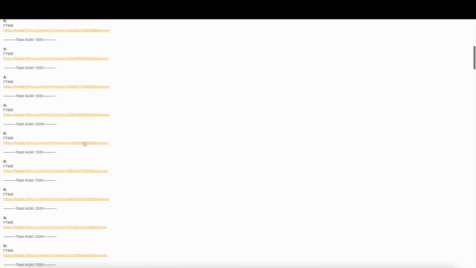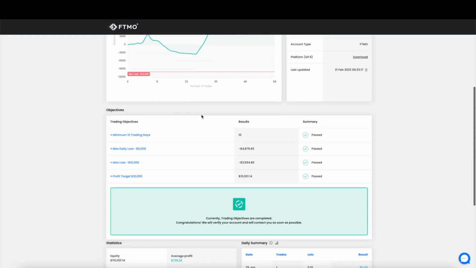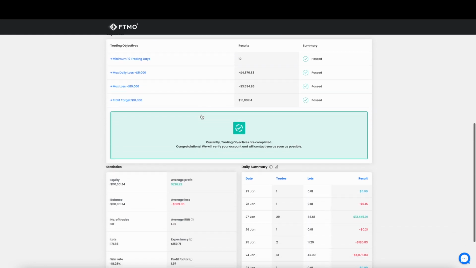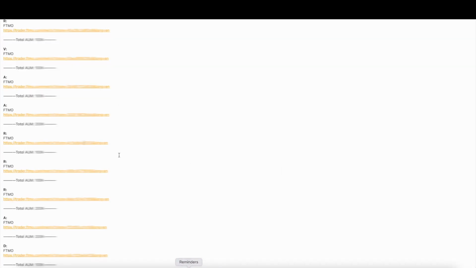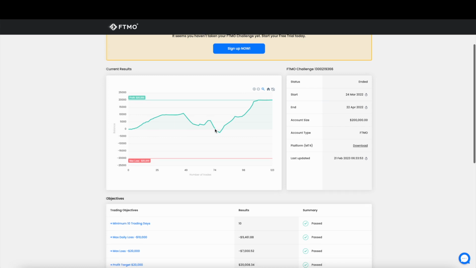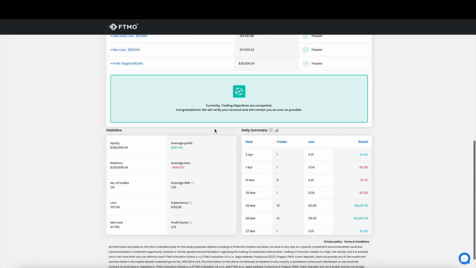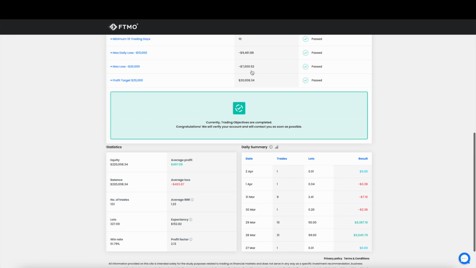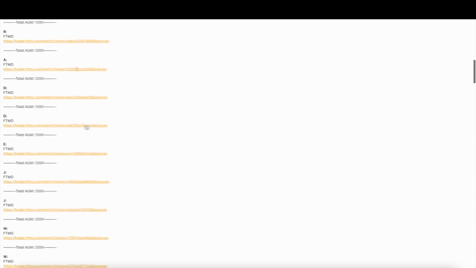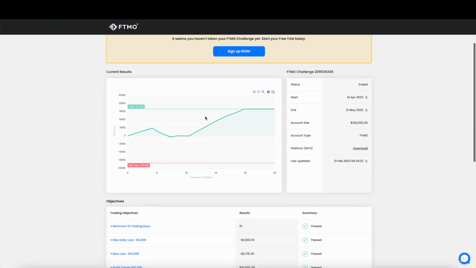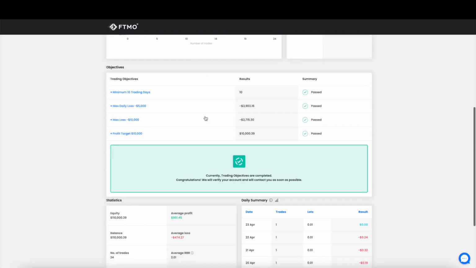This was after I got my payout, which was, I believe, in October of 2021. And then we have, let's go here, this is a 10K profit, so it's a 100K challenge. Let's keep it going. Let's go over here. This was in March of 2022. This is a 200K challenge. Again, different numbers, but still it's a past challenge. Let's go over here. It's another client. This one was a 100K challenge passed. And I can keep going down the list.